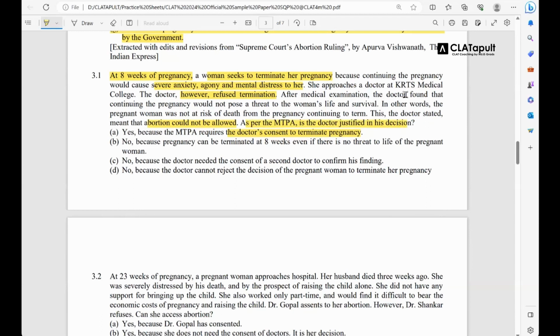The doctor found that continuing the pregnancy would not pose a threat to the woman's life and survival. So that is the only conclusion upon which the doctor has based his decision, that if we continue with such a pregnancy, it would not cause any physical harm to the woman. What about the mental harm? That is not what the doctor has looked upon. And the question asks you, is the doctor justified in his decision?